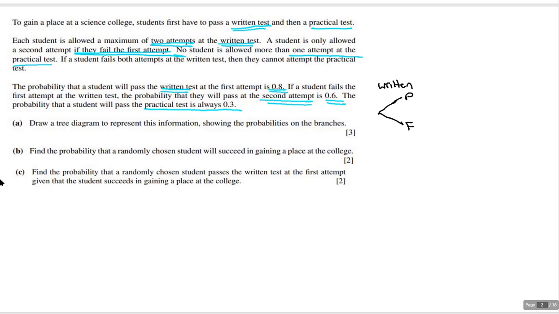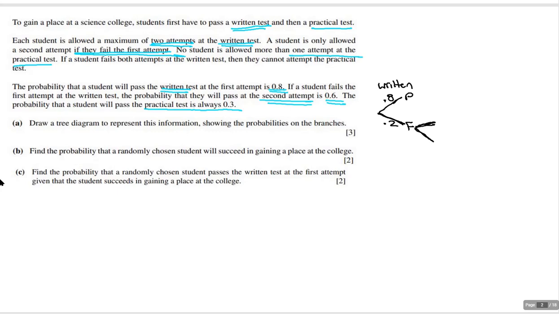Now, what happens after the written is that we know what happens if you fail it. If you fail it, then you get a second attempt at the written. So let's get our probabilities first. Our probability is 0.8 to pass, which means it's 0.2 to fail. Now, if I do fail it, I get a second attempt.